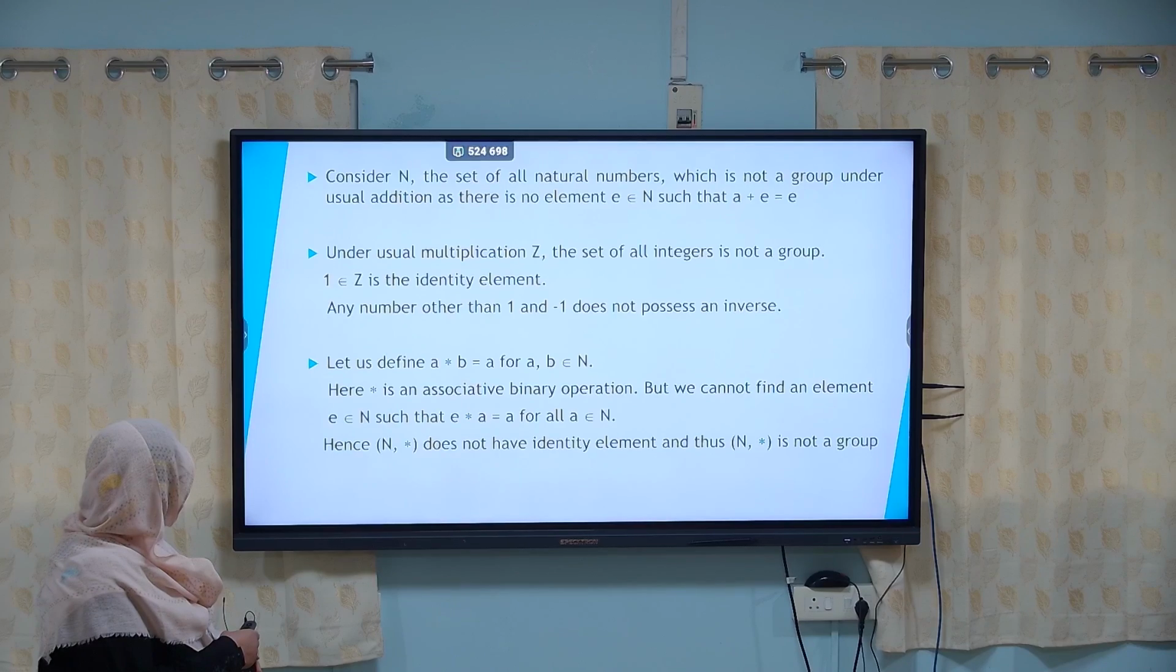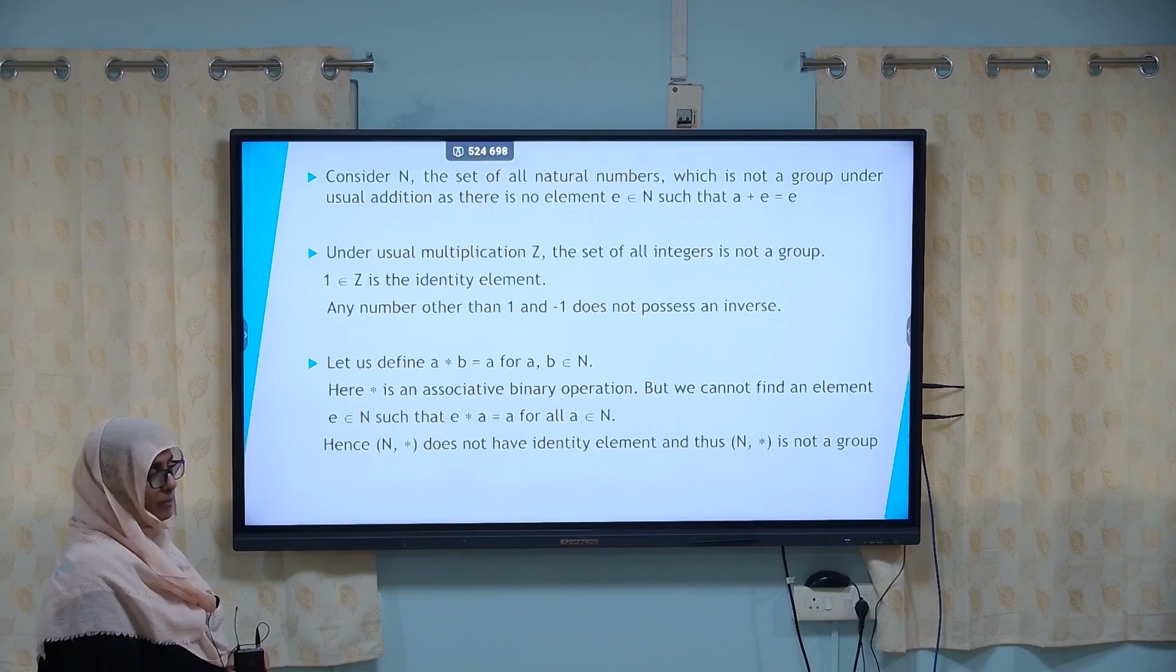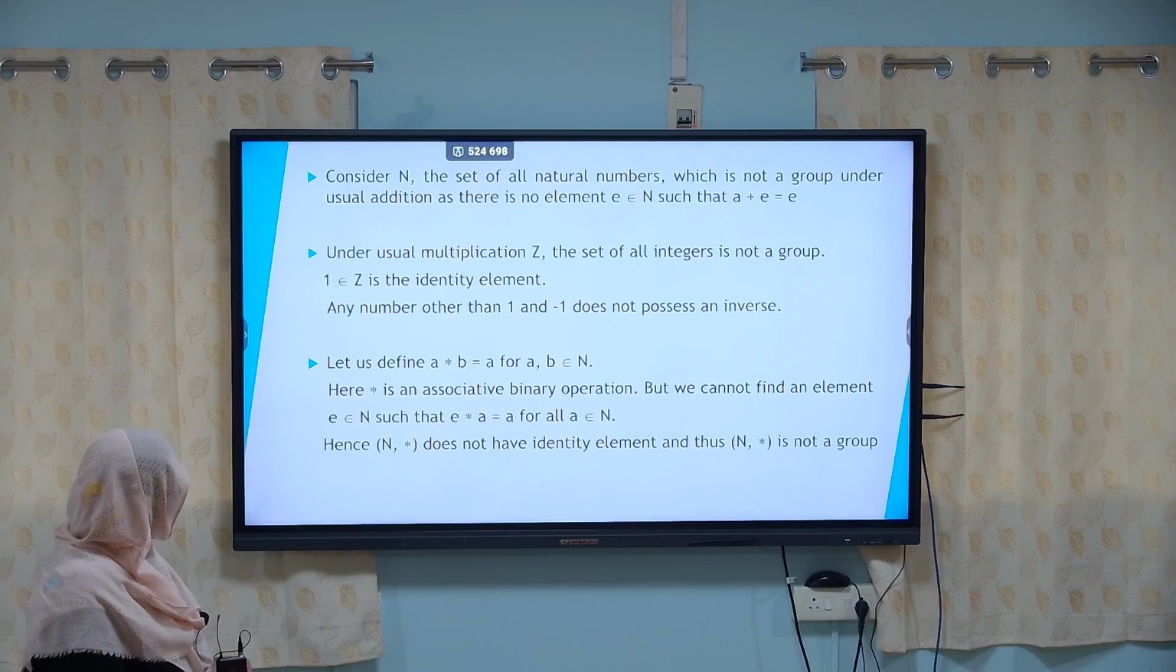Let us define an operation A star B equal to A for A, B belonging to the set of all natural numbers. Here, star is an associative binary operation, but we cannot find an element E belonging to N such that E star A equals A for all A belonging to N. Hence, the set of all natural numbers with star does not have an identity element, and thus N with star is not a group.